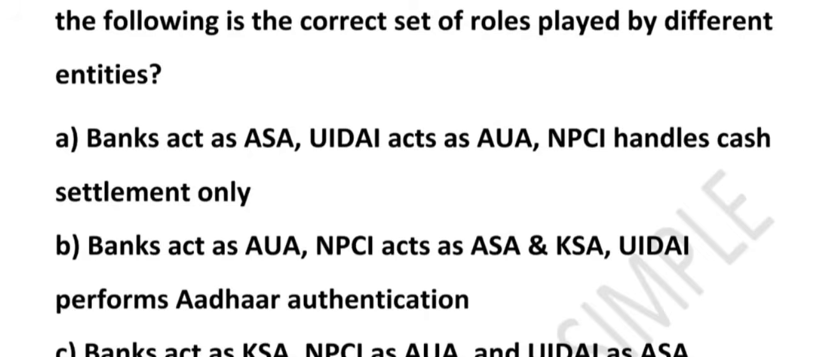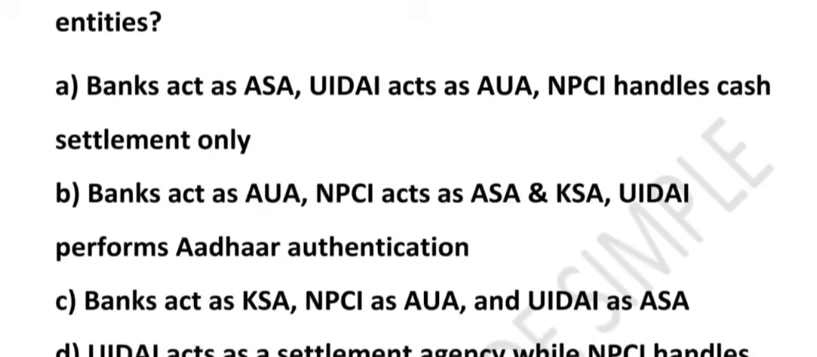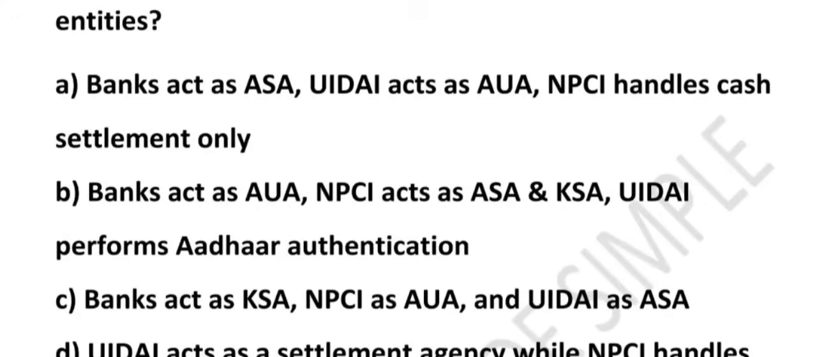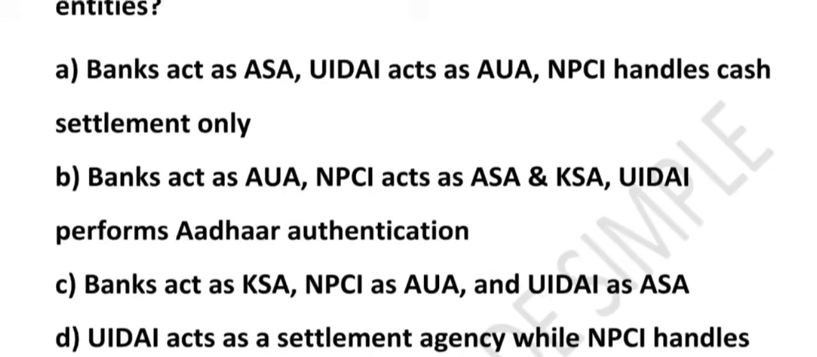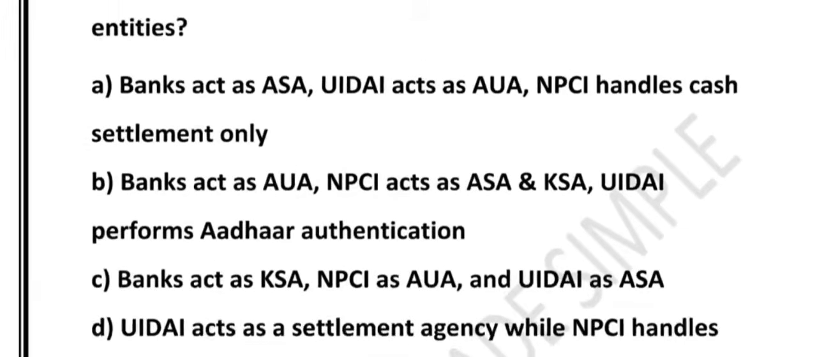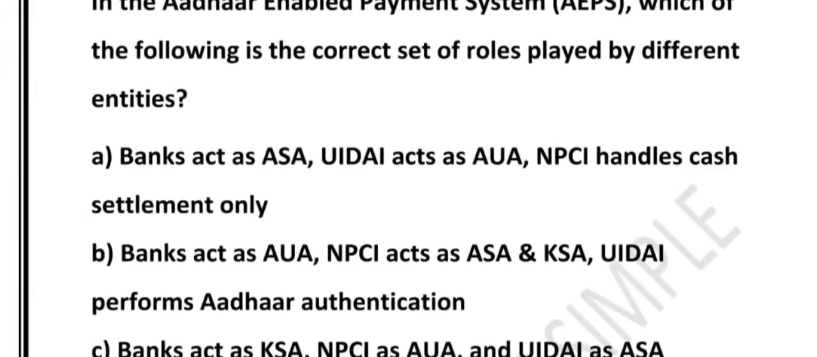B, bank act like AUA, NPCI act like ASA and KSA, UIDAI perform Aadhaar authentication. C, bank act like KSA, NPCI as AUA, UIDAI as ASA. D, UIDAI act like the settlement agency while NPCI handle biometric data directly. So these are the 4 options which have been presented before you. Which option do you think is correct?